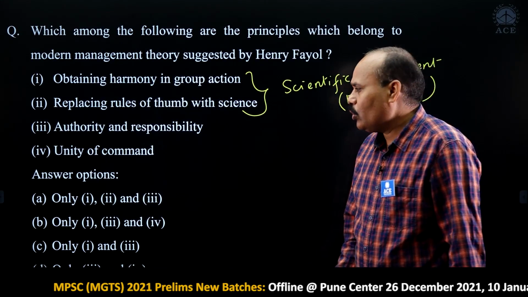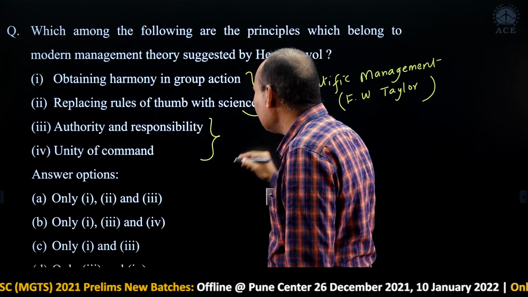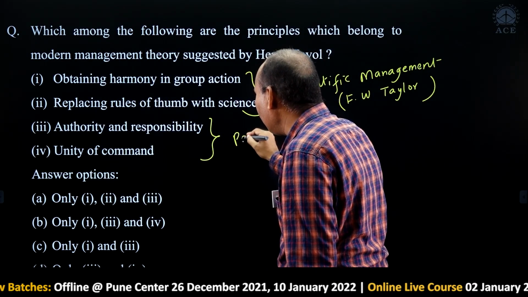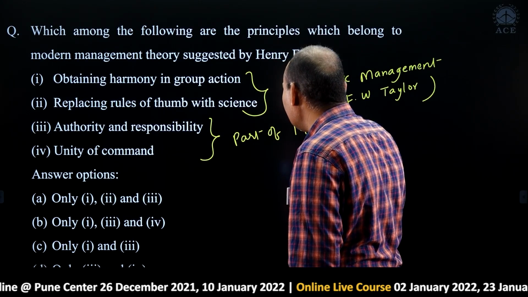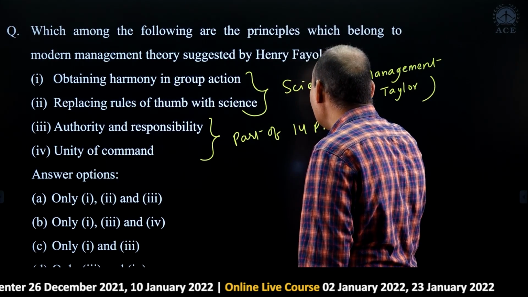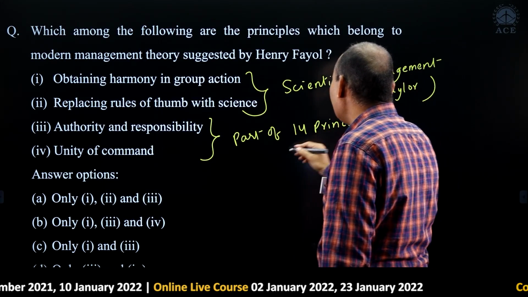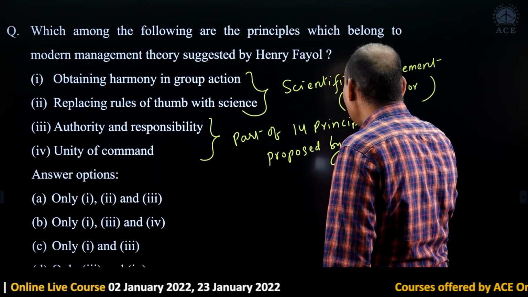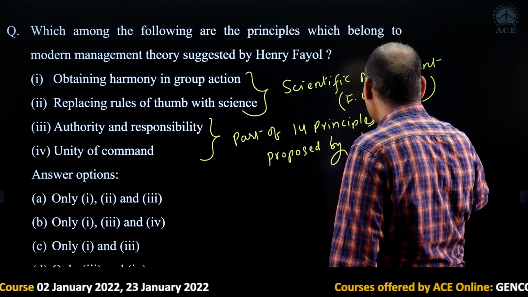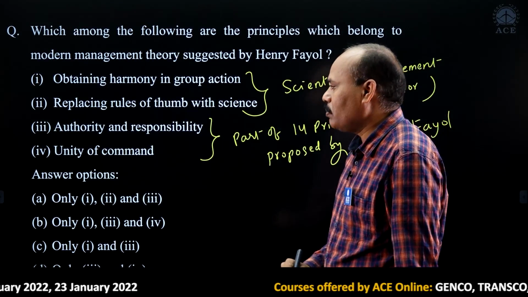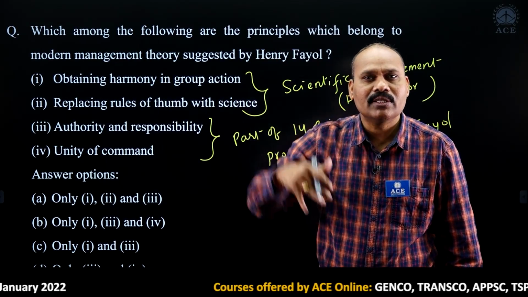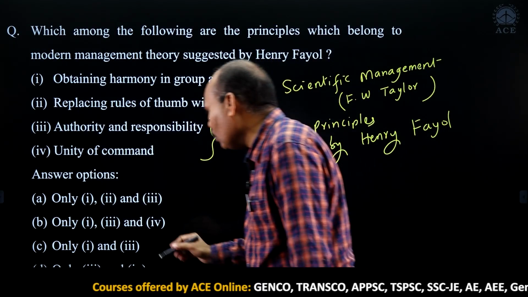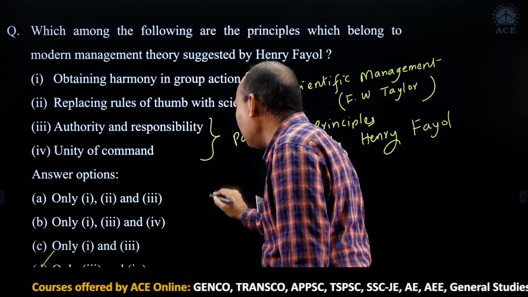Authority and responsibility, unity of command: these are two among the 14 principles proposed by Henry Fayol. Henry Fayol proposed 14 principles, and these two are among them. So what about the answer here? Only 3 and 4. So option D. Option D is the right answer here.